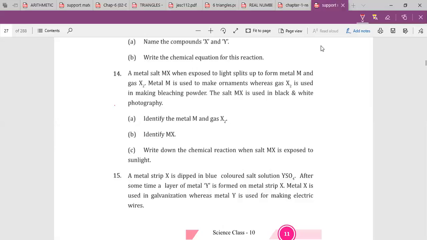No. Is it zinc because it is used for galvanization? Yes, right. X is zinc. Y was right, that is copper sulfate. X is zinc, which is used in galvanization.